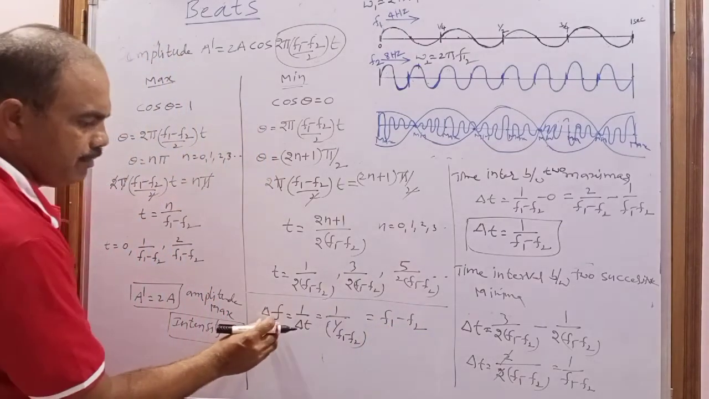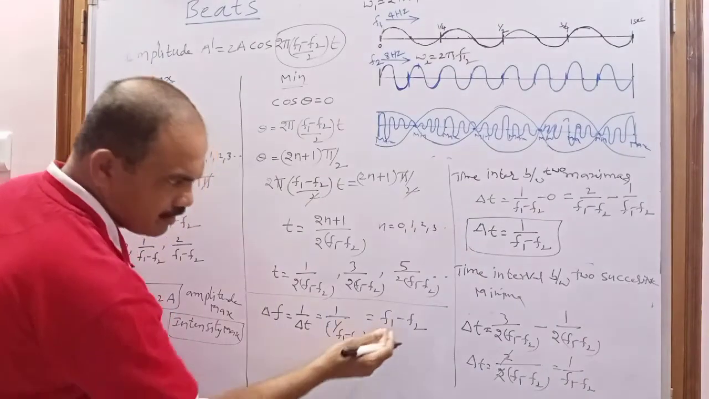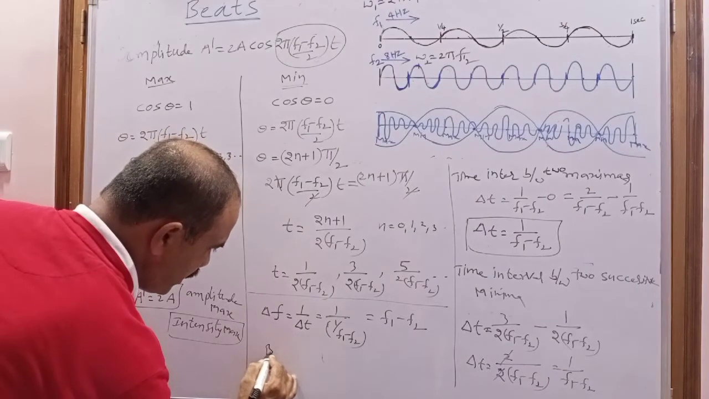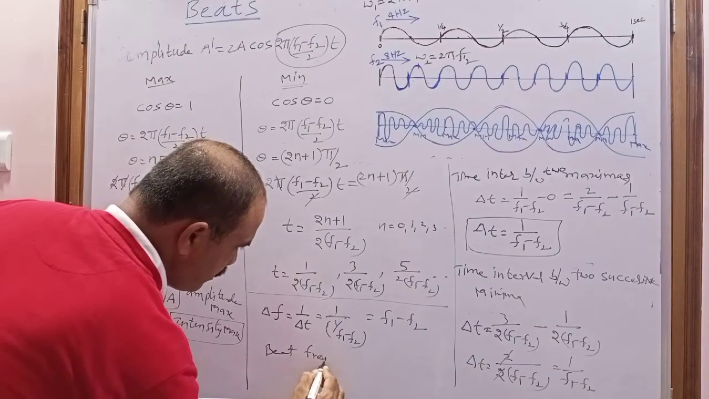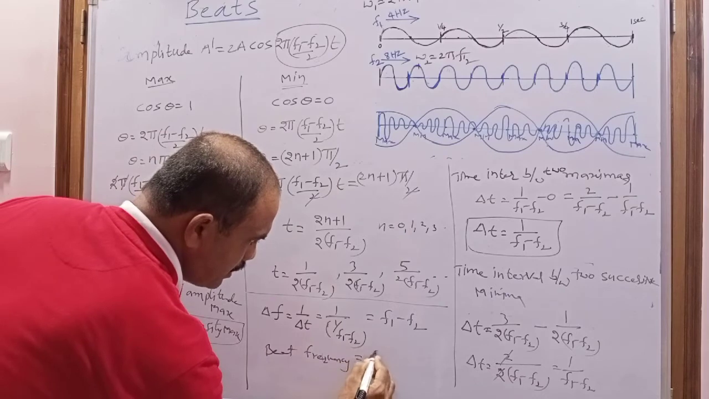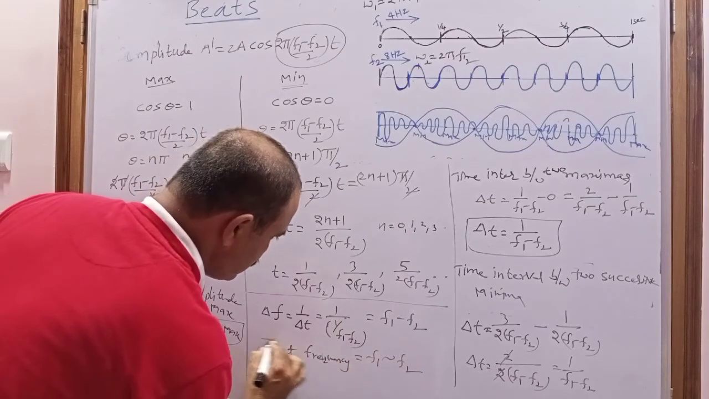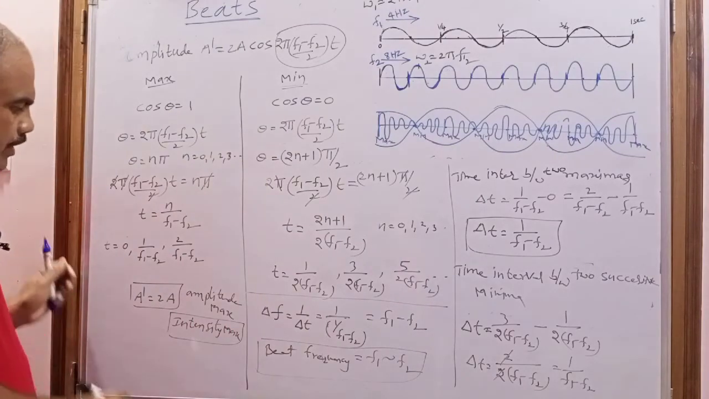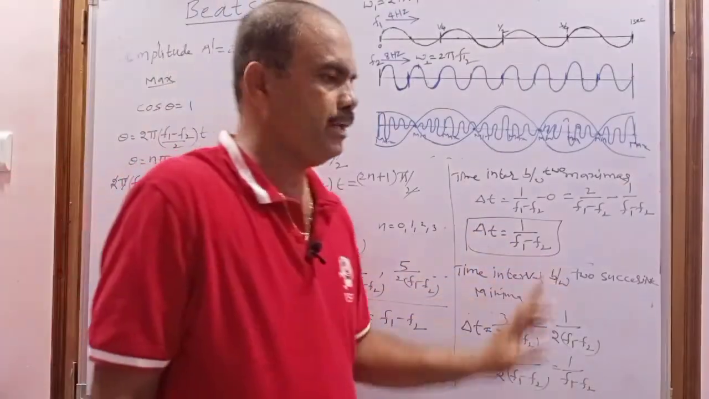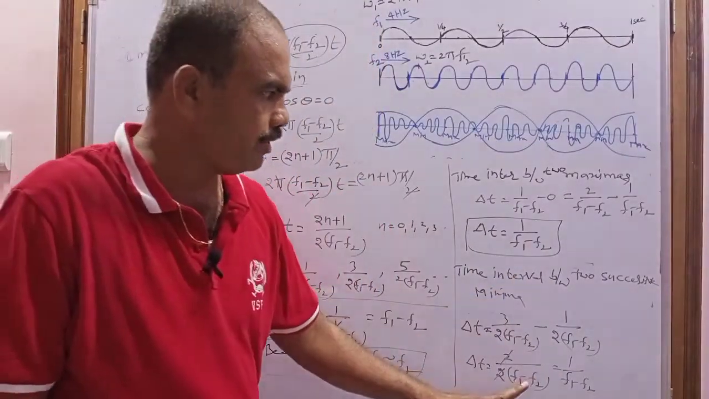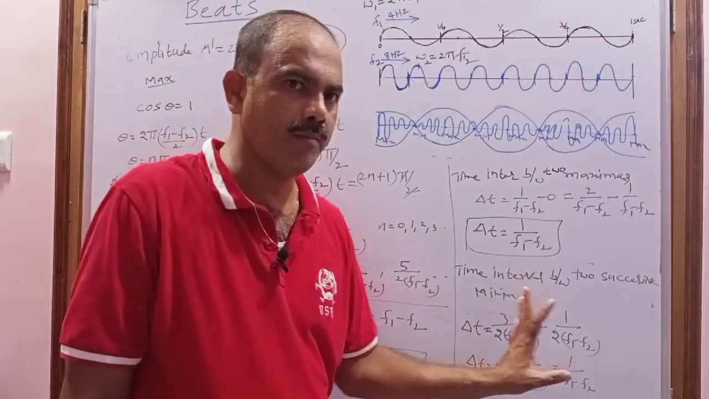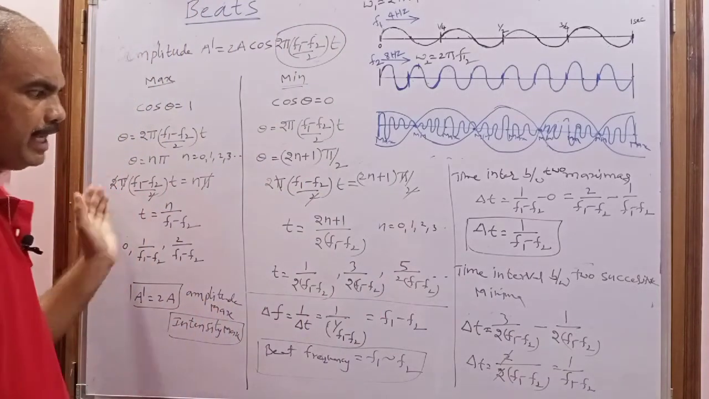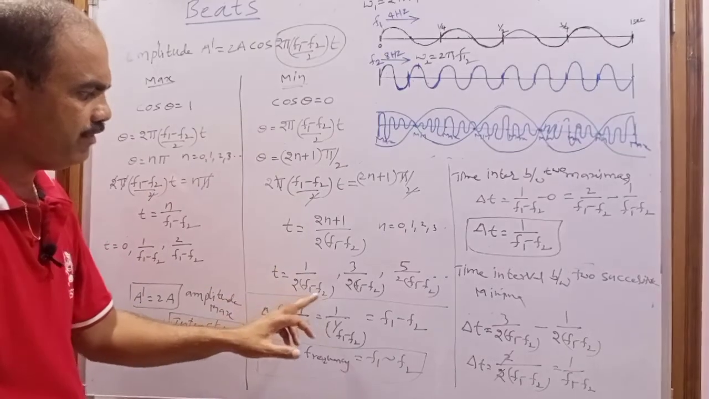So what is the beat frequency formula? The beat frequency is the difference; sometimes f1 may be greater, sometimes f2 may be greater. So the formula for beat frequency is f1 difference f2. The time interval between two successive maxima is 1 by f1 minus f2. The time interval between two successive minima is also 1 by f1 minus f2, the same. But the time interval between one maxima and one minima is 1 by 2 of f1 minus f2.